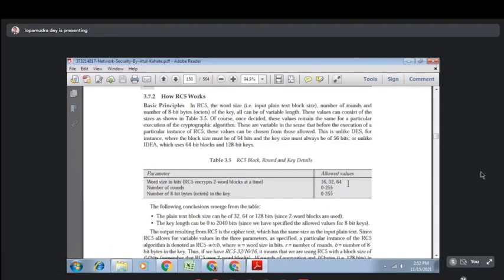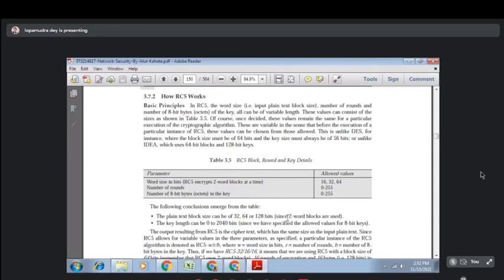That means the allowed plaintext block is actually 32, 64, or 128 bits. In the case of DES and IDEA, the plaintext block must be specifically 64 bits, otherwise you cannot use that algorithm. But in the case of the RC5 algorithm, there are three allowed values: 32, 64, and 128 bits.